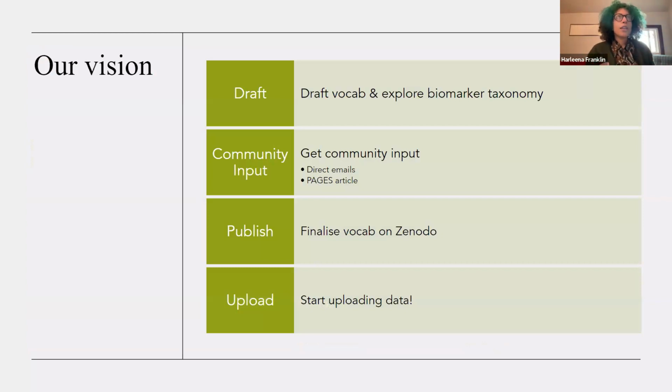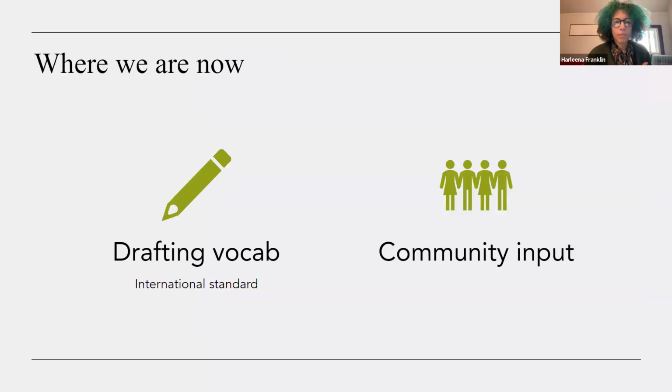So there are a few steps in our journey to get all of this controlled language put together. We've been drafting vocab and exploring this biomarker taxonomy, which I'll talk about moving forward. We're really keen to get community input, through direct correspondence with biomarker experts, and by publishing articles so we can get the word out to the community and get more input, publishing this finalized controlled vocabulary on things like Zenodo, and then really start uploading data.